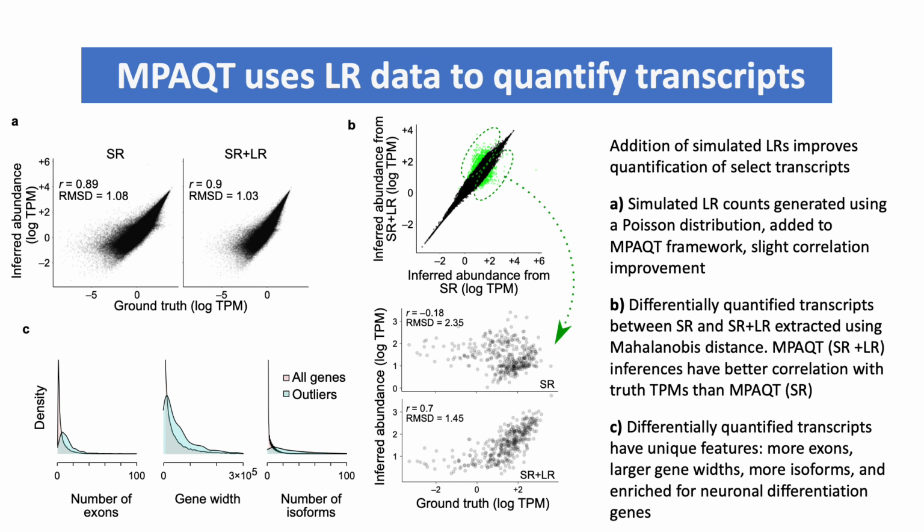We extract these outliers using Mahalanobis distance. In panel C, we see some properties of these outliers. We see that they have more exons, larger gene widths, more isoforms on average, and are enriched for neuronal differentiation genes.